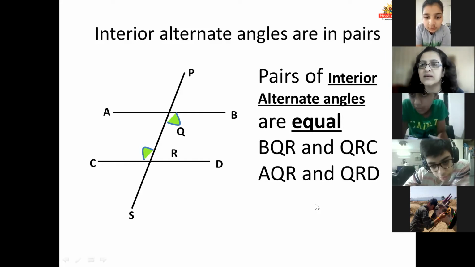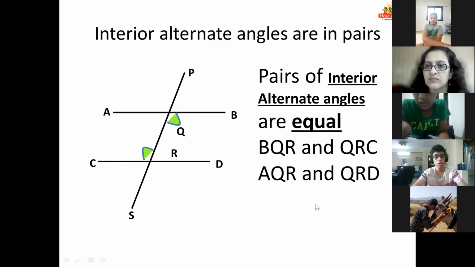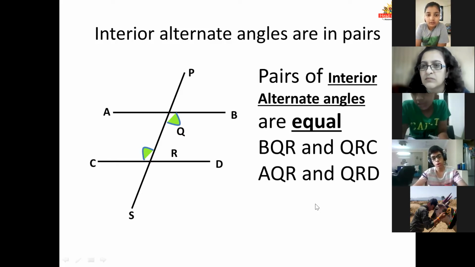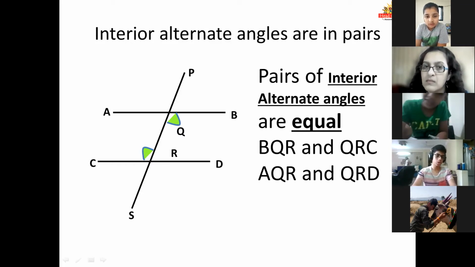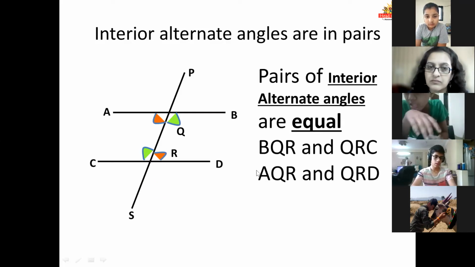B, Q, R. Ma'am, second one is also correct. Sure? Yes.